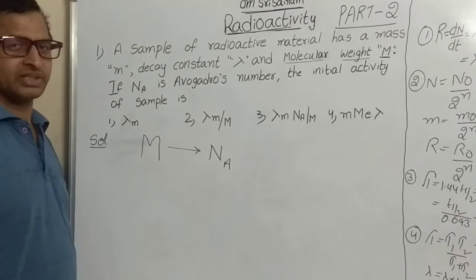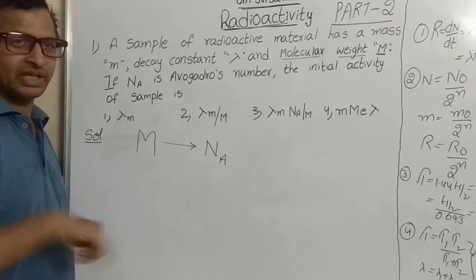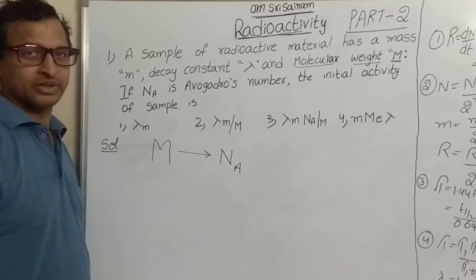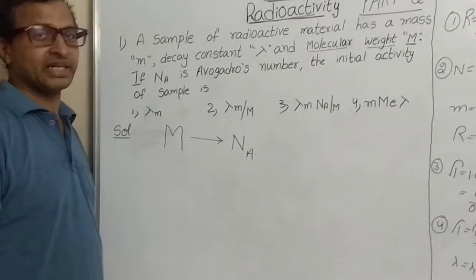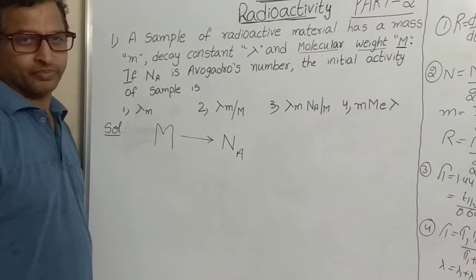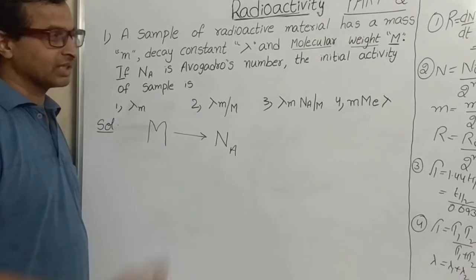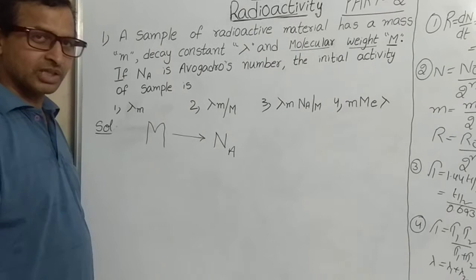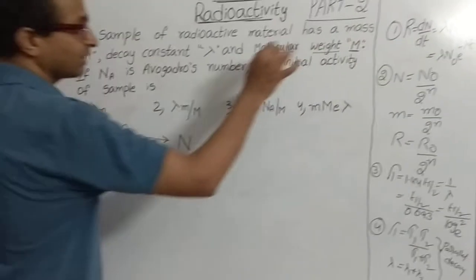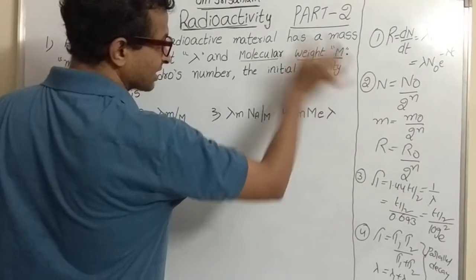32 grams of oxygen contains Avogadro number of molecules, but we are calculating the number of molecules in 8 grams. So the total number of molecules in the 8 grams is equal to N0 upon 4, because the mass is reduced to 1/4th, so the number of molecules is also reduced to 1/4th. In the same way, here the total molecular weight of the given radioactive sample is capital M.